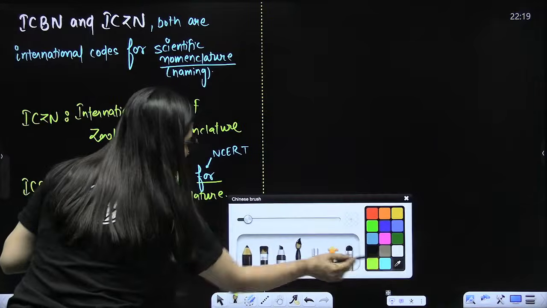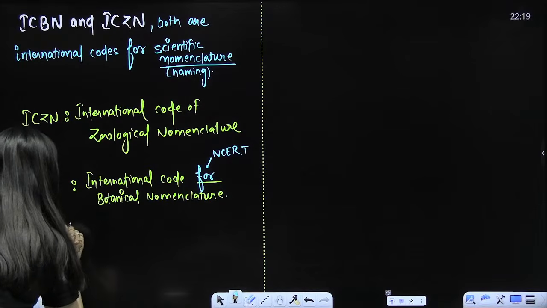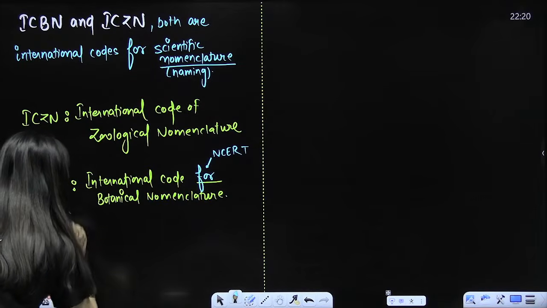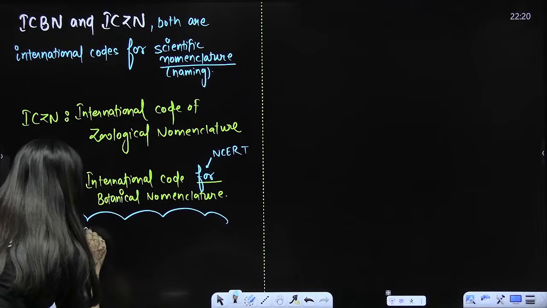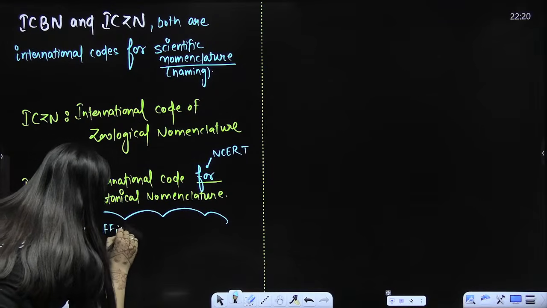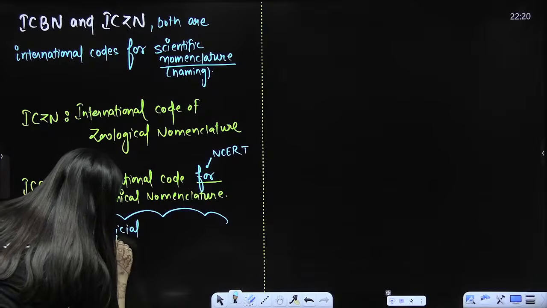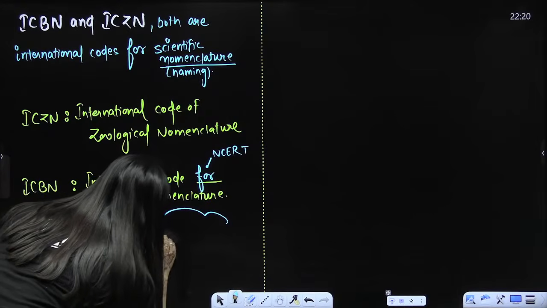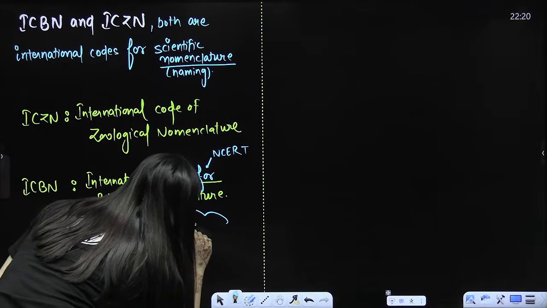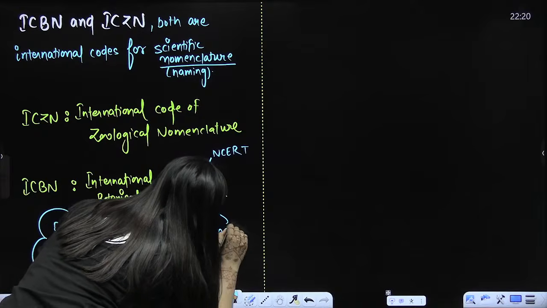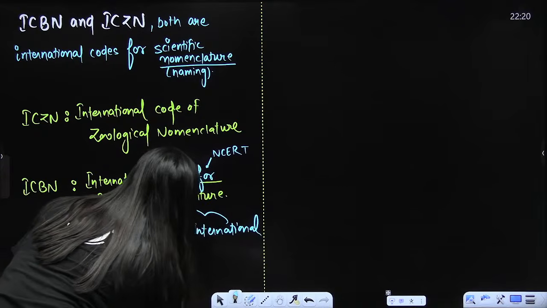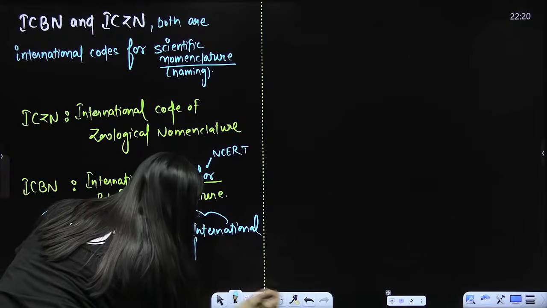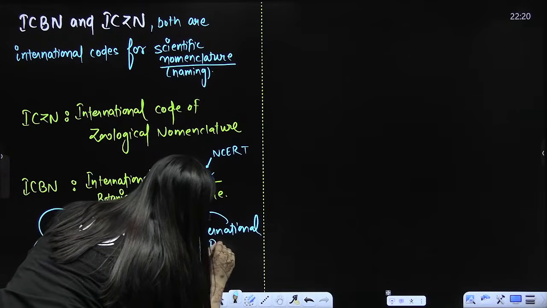But on the official website, it is International Code of Botanical Nomenclature.